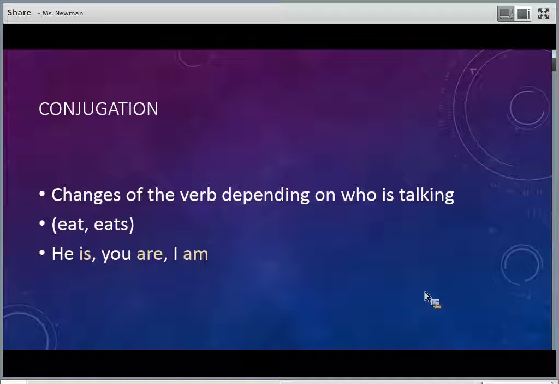Okay, I want you to really understand that because a lot of students tend to just want to use one conjugation in Spanish. You need to make sure you're using the right conjugation depending on who is talking, just like you would in English. You would never say I is in English, but I see that all the time in Spanish. People write yo es. It doesn't make any sense. It doesn't work. Okay, so make sure you're paying attention to who is speaking and use the appropriate conjugation. A lot of this has to just do with memorizing the conjugations of each verb.